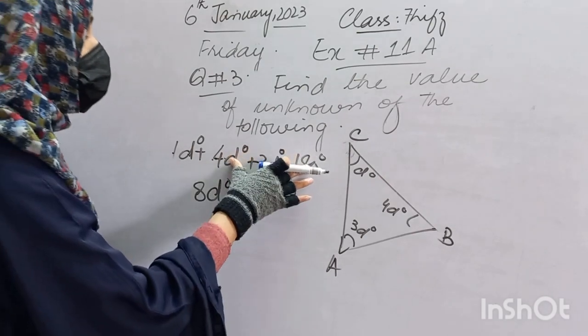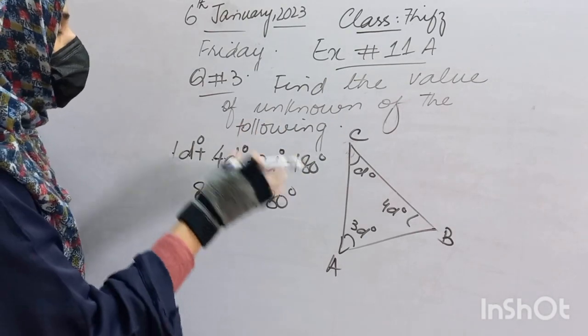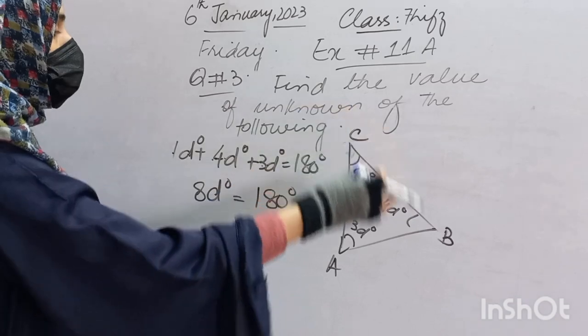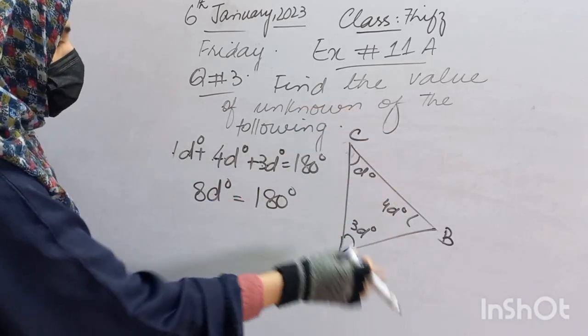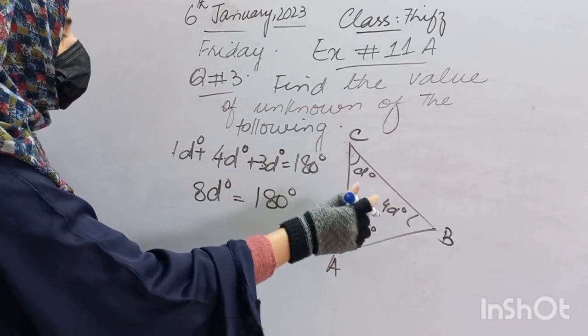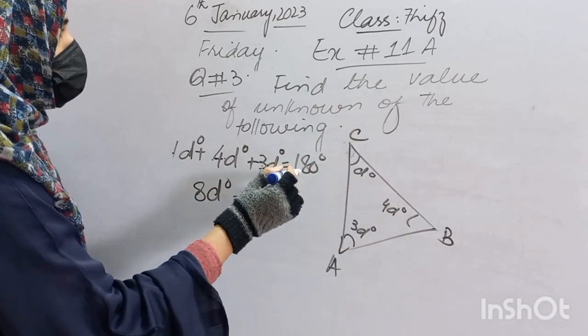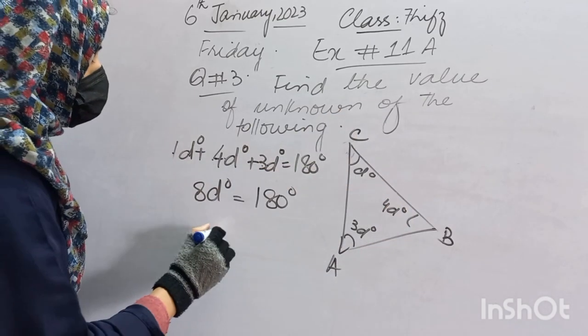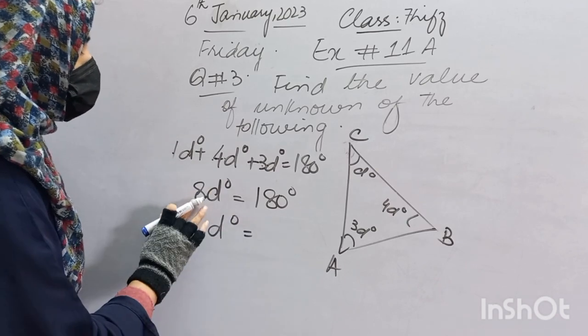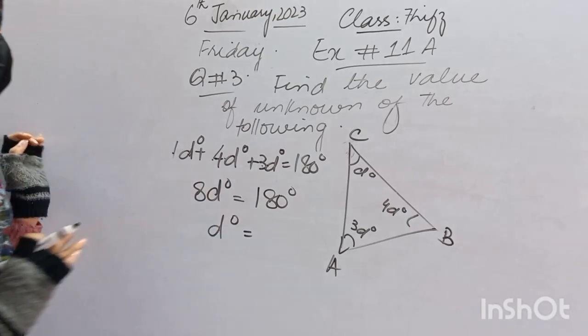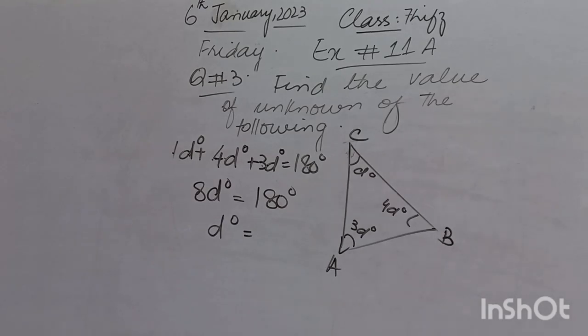This is a condition you have to apply when you have to solve triangle questions. You have to remember one thing in your mind: the interior angles sum must be equal to 180 degree. In the end, as you look, the relation between 8 and D is a multiplication sign.